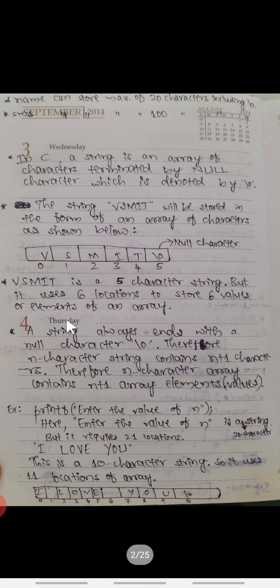So here in C, a string is an array of characters terminated by a null character. This null character is denoted by slash 0. Remember, characters will always be enclosed within single quotes, but strings will always be enclosed within double quotes. Since this null character slash 0 is a character, it is enclosed within single quotes.